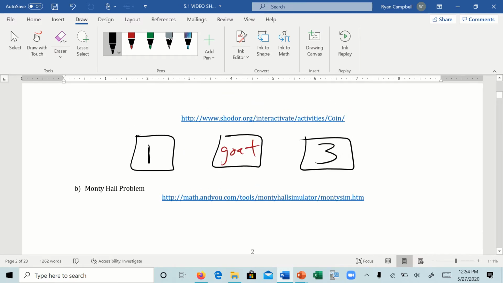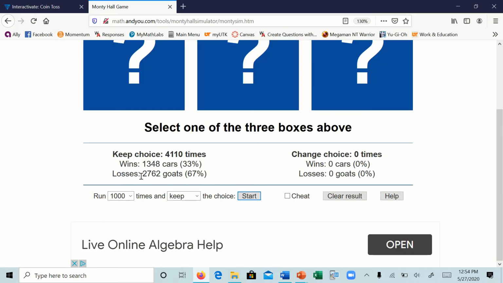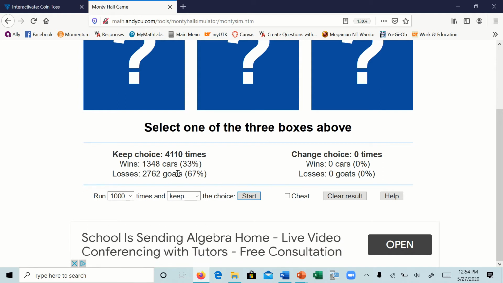What it says, according to this, is if we kept it, we would only win 33% of the time. And if we switched it, we would win about 67% of the time, right? That's what this tells us. If we kept our door, we would win 33% and lose 67%, which means that if we switched it, we would have won 67% of the time.